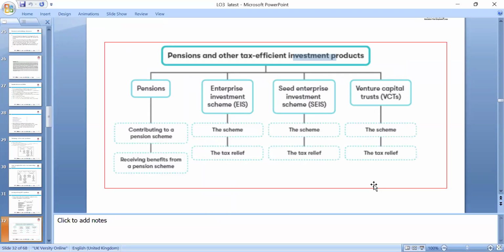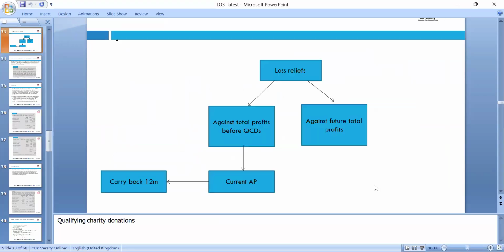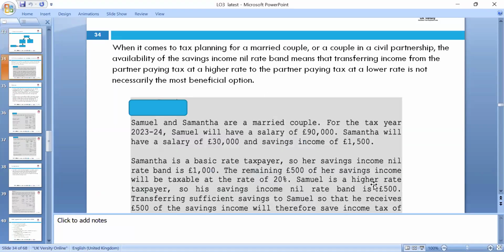Okay, so for pension and other reliefs, we look at pension contributions to the pension scheme, the enterprise investment scheme, the seed enterprise investment scheme and venture capital. Those are the reliefs. Again, the total profit before, the total qualifying, and again the future total profit. We can carry back to the current year, which we can claim back.